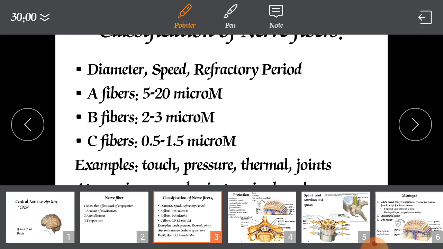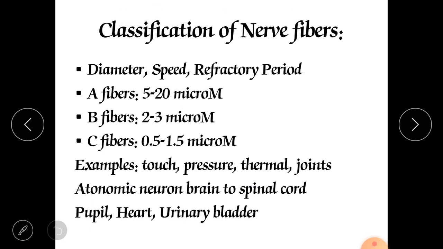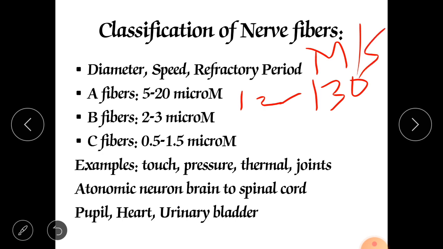Mind well, the speed is near about 12 to 130 meter per second. It is the speed at which the nerves conduct the impulses. So it is too much fast. This A fiber is too much fast as compared with all the fibers A, B, C.